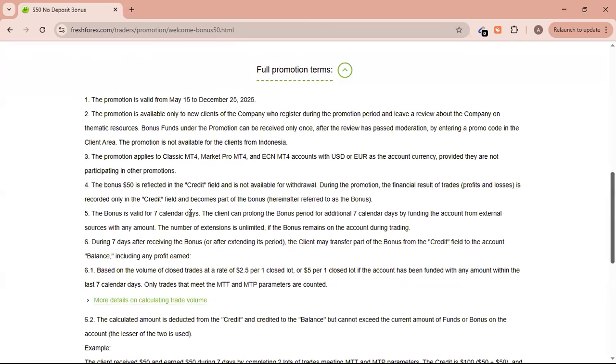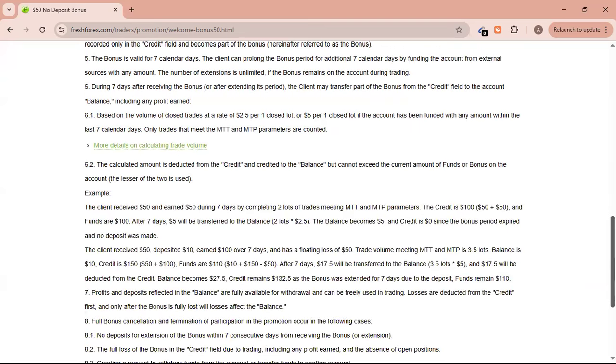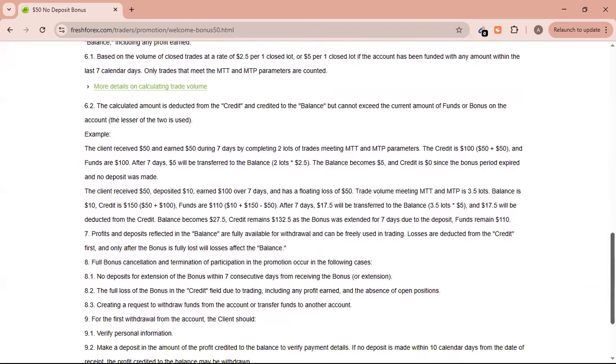And then I always like to review the withdrawal conditions. Let's go through and see if we can find them. That is the very important part that I need. The client receives $50, deposits $10 and $100 over 7 days, and has a floating loss of 150. I think this is a scenario they are trying to show us, but I'm only trying to figure out the withdrawal part.